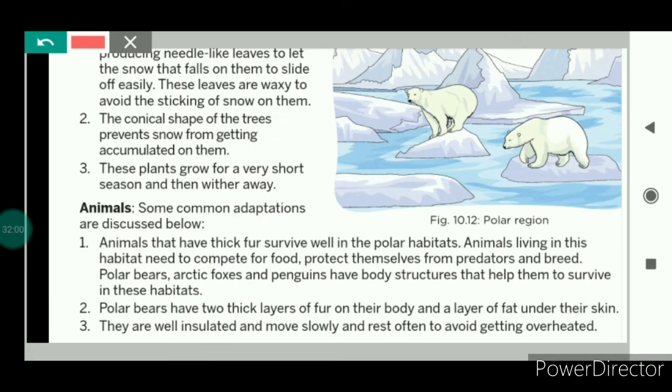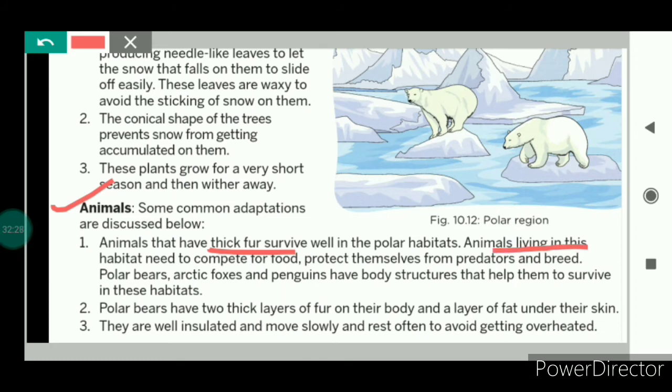Now we will talk about the animals of the polar regions. We know that if the climate is cold, the animals which survive in such cold climate have thick fur, which helps them to survive well in the polar habitats, because this thick fur protects them from the cold weather. It acts as an insulation from the cold.